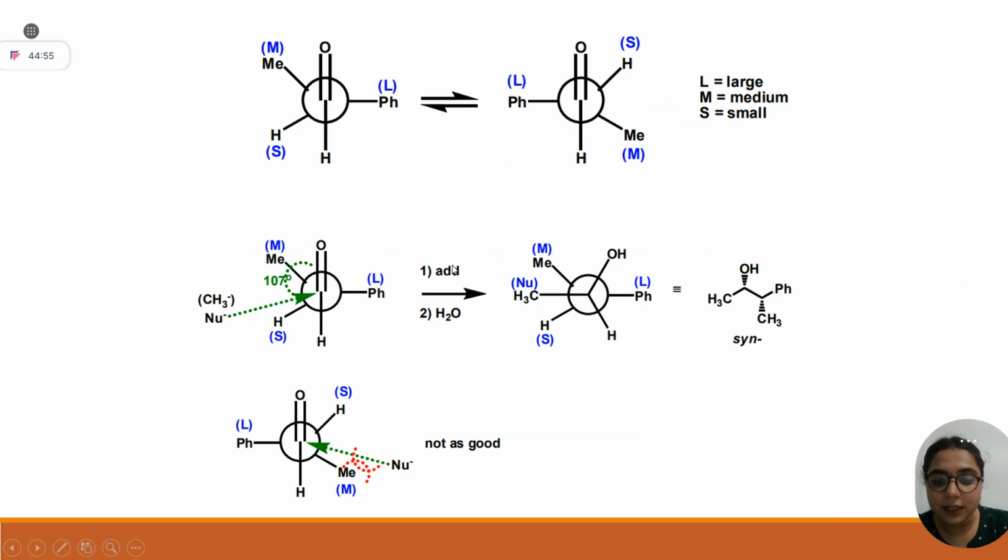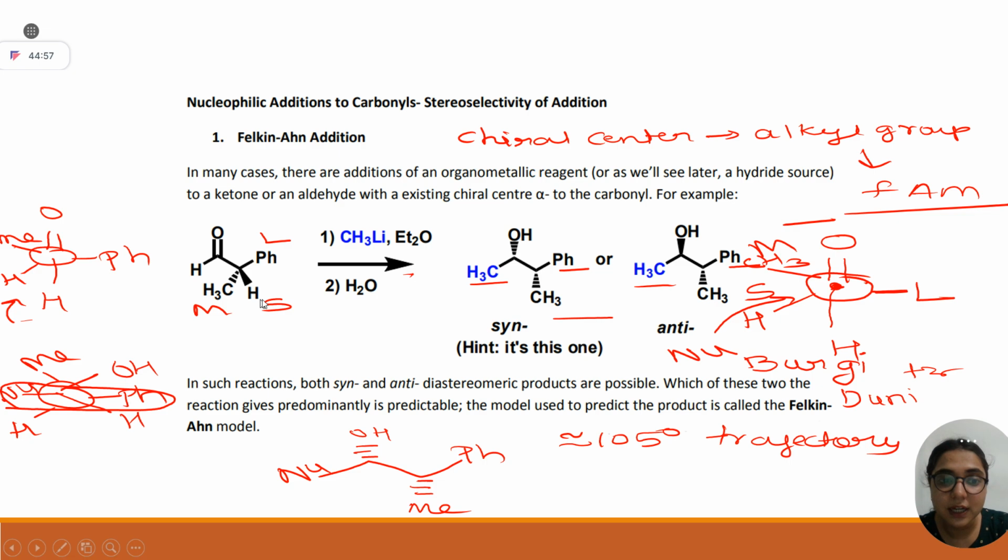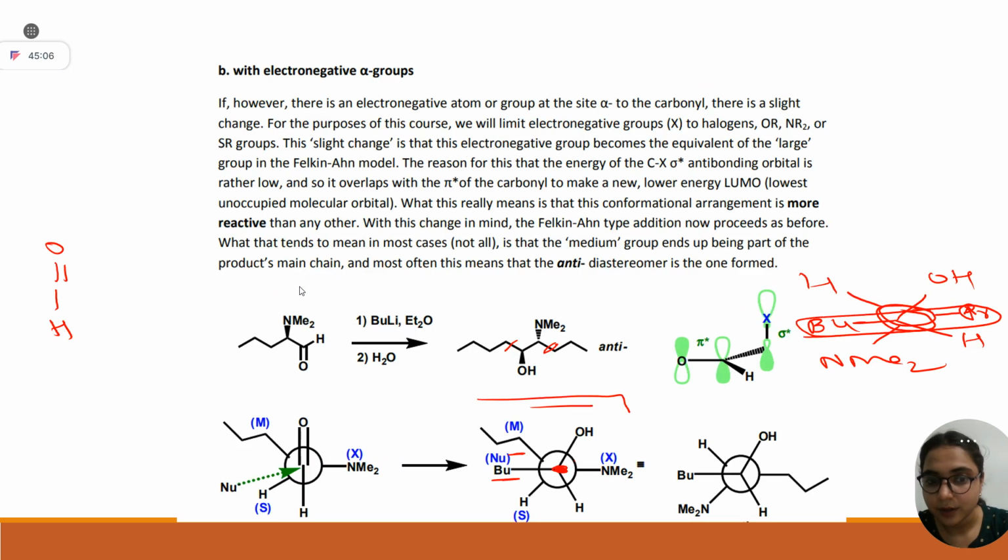But if you have alkyl groups, phenyl, methyl, hydrogen, these are not heteroatoms. These are carbon and hydrogen. And here you have to apply the Felkin-Anh model. Understood? Yes, ma'am. Got it.